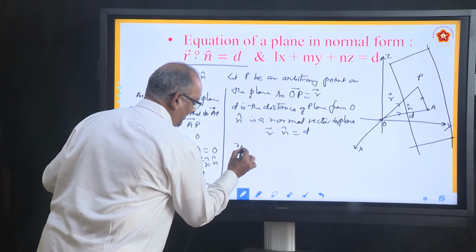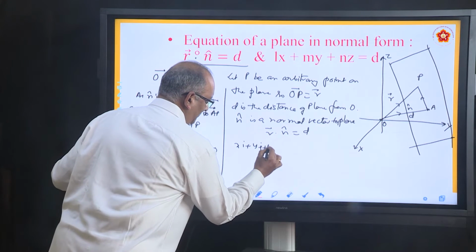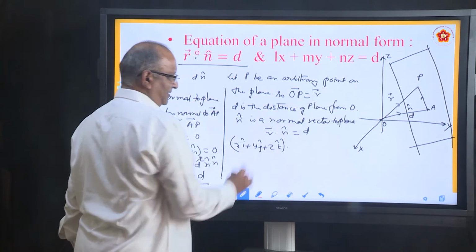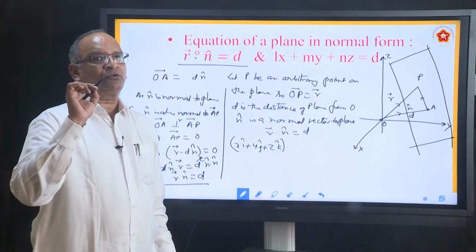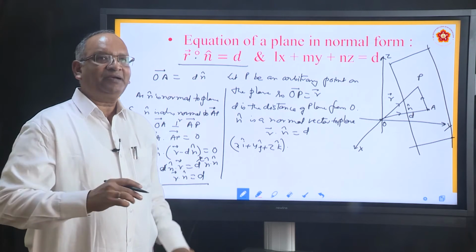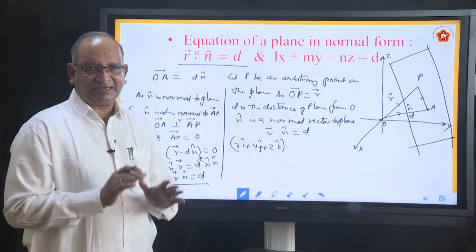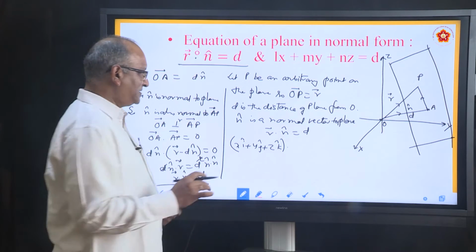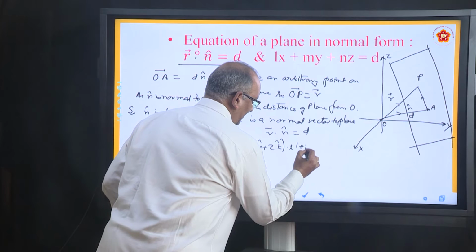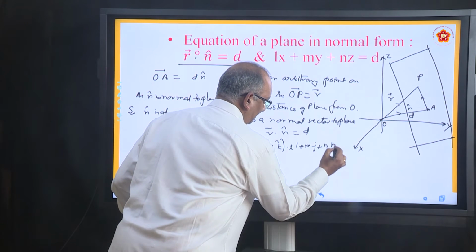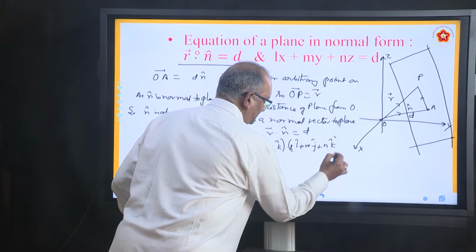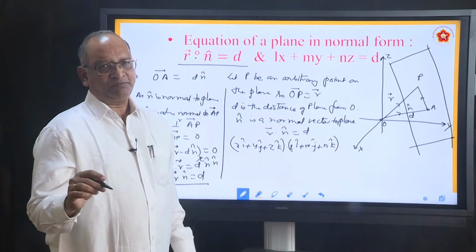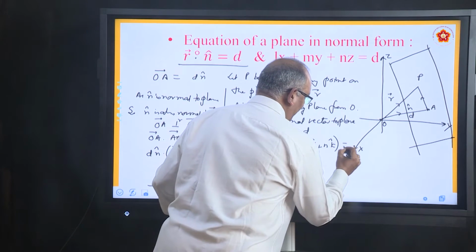R can be written as xi plus yj plus zk, dot n. n is a normal vector to the plane. So the vector n can be written in two different ways, by using direction ratios or by using direction cosines. If you want to write it in terms of direction cosines, we can write it as li plus mj plus nk. If you want to write it in terms of direction ratios, then you will write ai plus bj plus ck. Both are correct. Is equal to d.